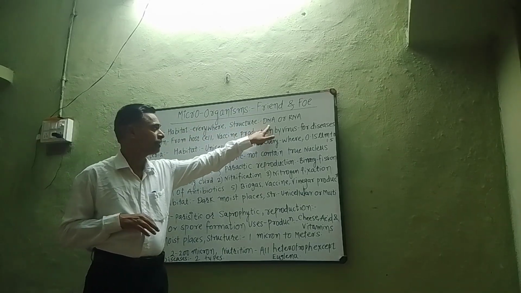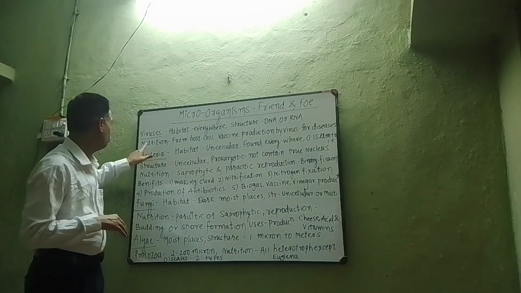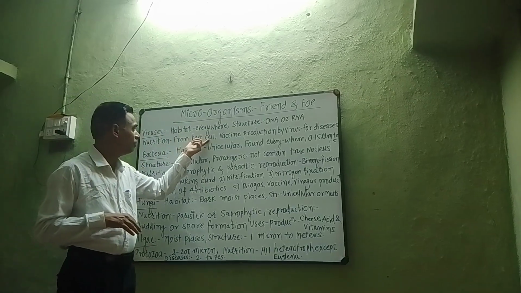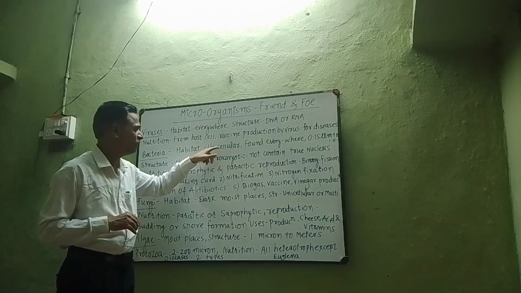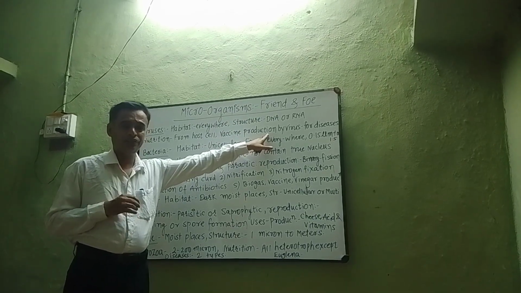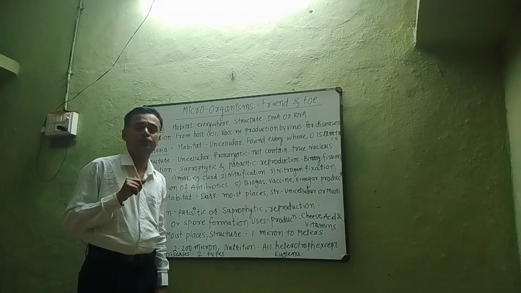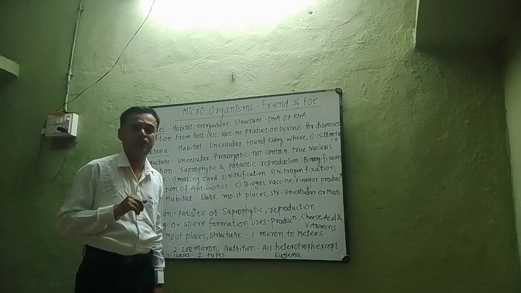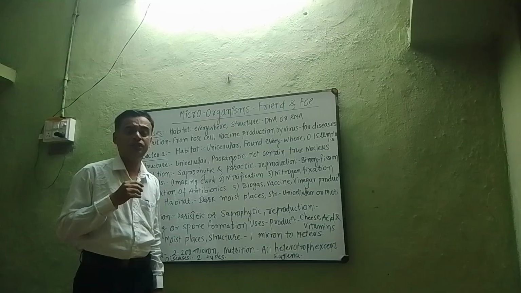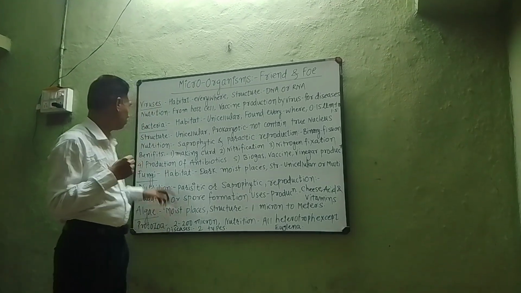Now what is the structure of viruses? The structure of the virus may be DNA, the structure of the virus may be RNA. Now what is the nutrition of the virus? Viruses derive their nutrition with the help of a host cell. Now vaccine production is also there for viruses. There are different types of vaccines taken to cure different types of diseases. Very famous vaccines, Covaxin and Covishield. These are 2 vaccines which are taken to cure the corona disease.